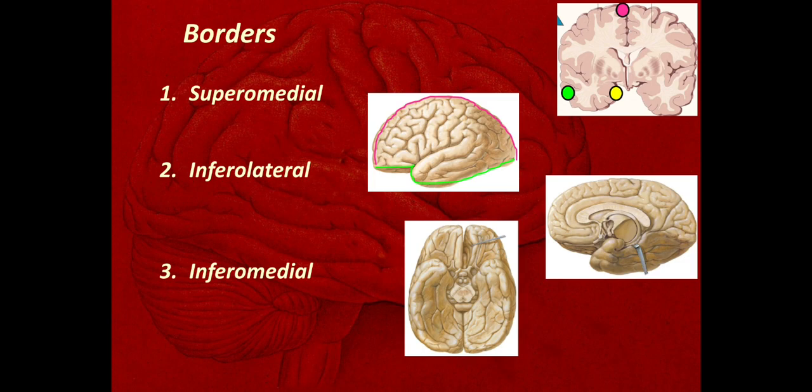This is the medial surface. Now we'll see how these borders look on the medial surface. This is the superomedial border, again from the frontal pole up to the occipital pole.